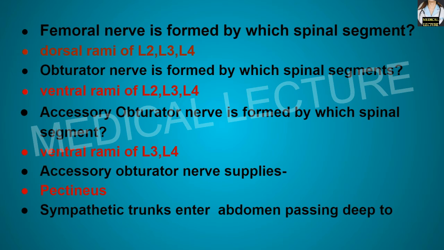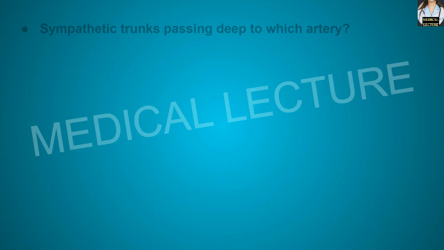Sympathetic trunks enter the abdomen by passing deep to which structure? Passing deep to the medial arcuate ligament of the diaphragm, the sympathetic trunk enters the abdomen. Sympathetic trunk passes deep to which artery? It passes deep to the common iliac artery.